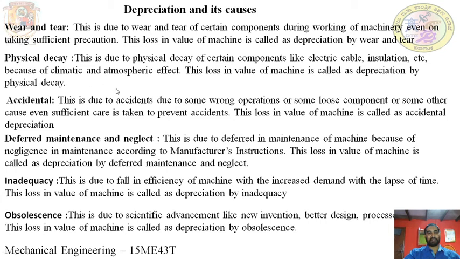Because of climatic atmospheric effect, the loss in value of machine is called depreciation by physical decay. Accident, this is due to some wrong operations or some loose components or some other causes. Deferred maintenance means not maintaining the machines properly, without proper oiling, lubrication, removing of chips, everything.